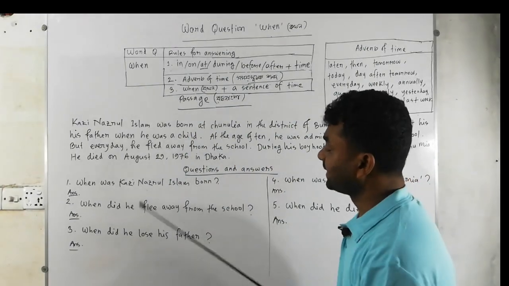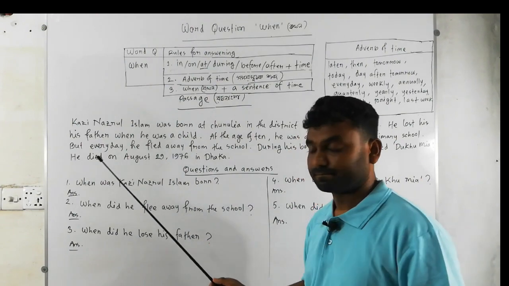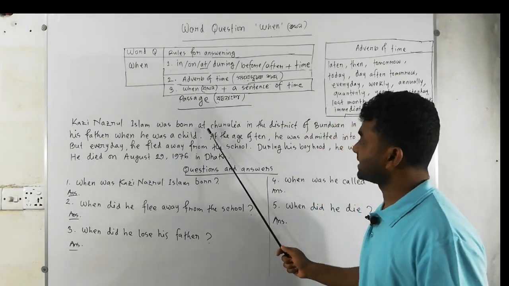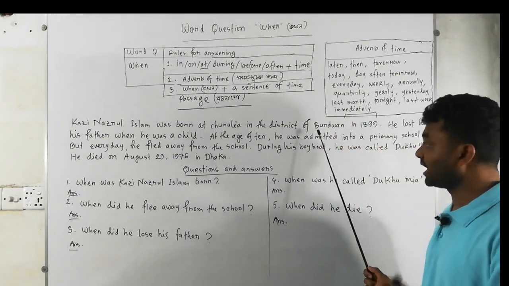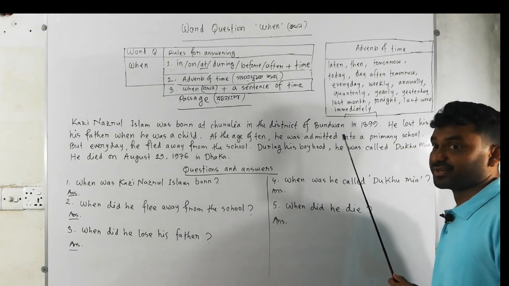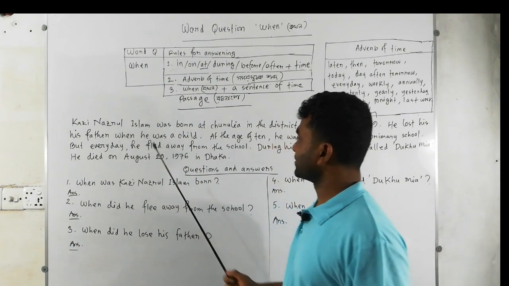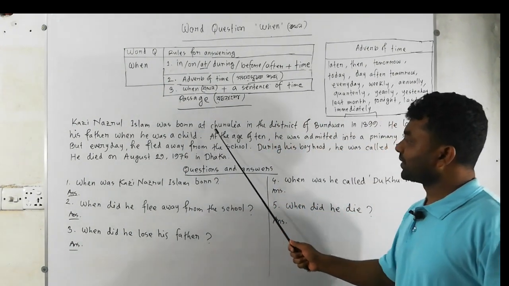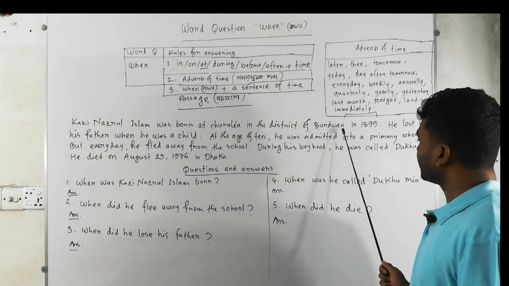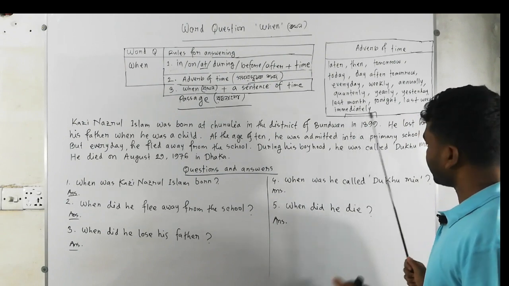Take a look at Qazi Nazrul Islam. Qazi Nazrul Islam was born at Churulia in the district of Burdwan in 1899. Take a look at this sentence. Qazi Nazrul Islam was born at Churulia in the district of Burdwan in 1899.